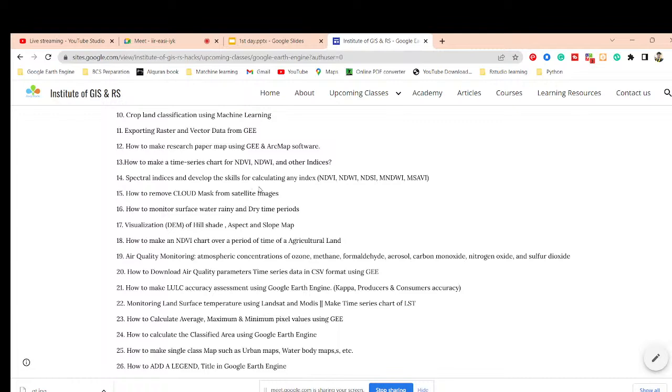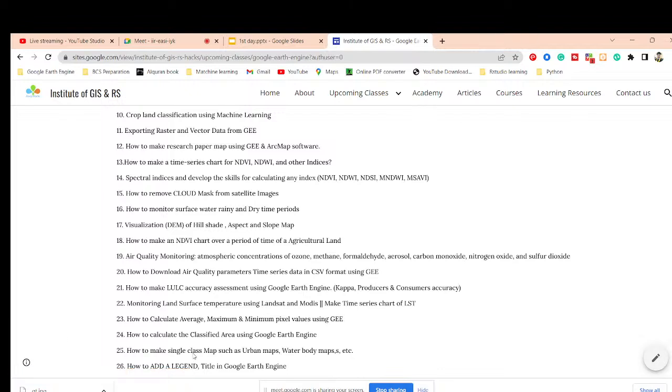How to calculate the classified area. After classification, you want to calculate your classified area: how much built-up area, how much urban area, how much water body area is available for your region. So this type of calculation we can easily do on the Google Earth Engine platform.